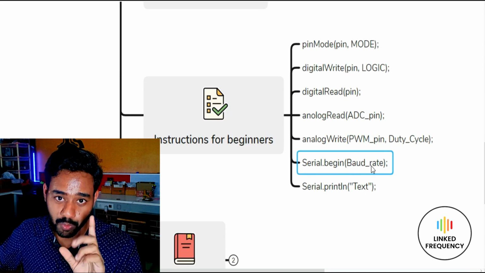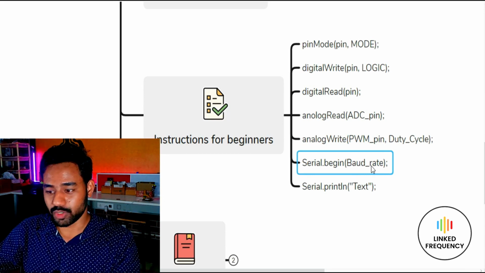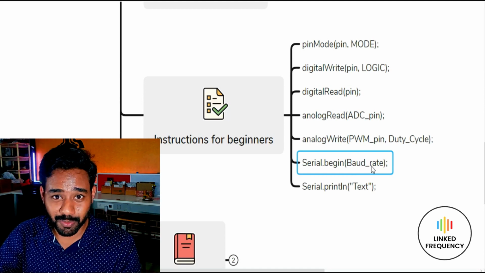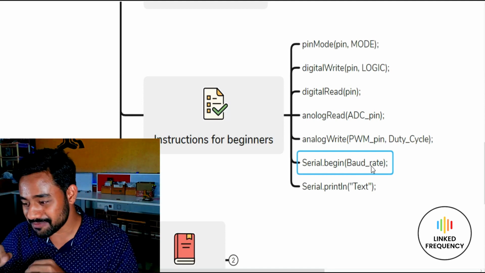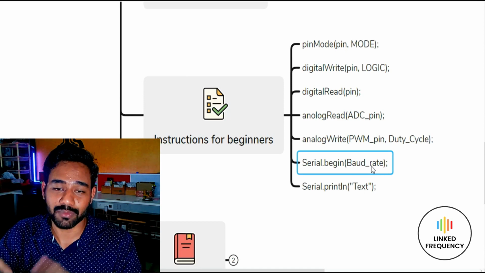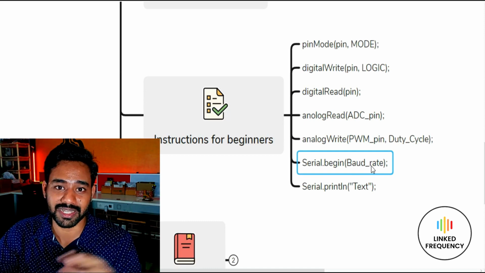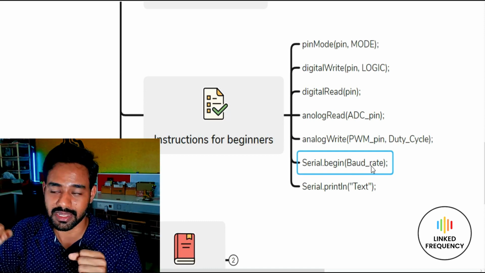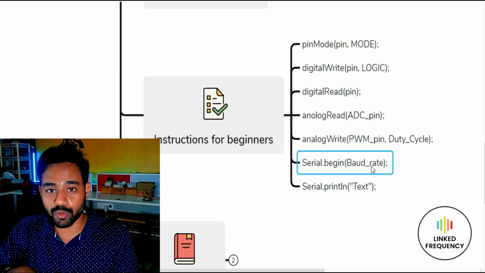Why? Because it is only a one-time initialization. It's like the booting of a computer. Do you expect your computer to boot once again when you are working on it? Of course not, right? The same way, when you are writing pinMode or Serial.begin, it's a one-time execution for the microcontroller to understand what all things are to be connected with the internal architecture. So that's why we need to understand where to use these instructions and how to use them.